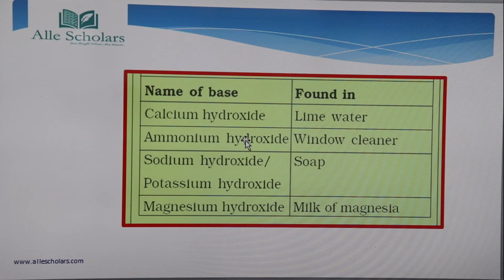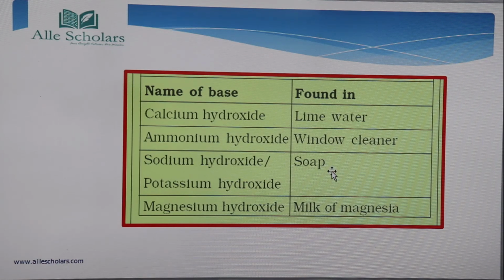Ammonium hydroxide, another base, is found in window cleaner. Whatever cleaners we use for cleaning our windows or glasses, in that base is present, that is the ammonium hydroxide. Next comes the soap. The soap we use, either the soap which we use for bathing or for cleaning our clothes and all, they contain sodium hydroxide or sometimes potassium hydroxide.